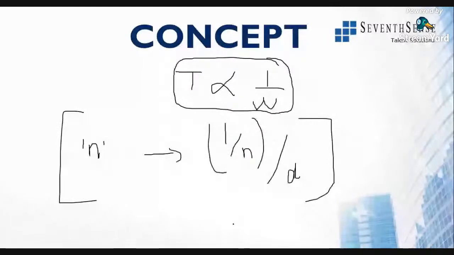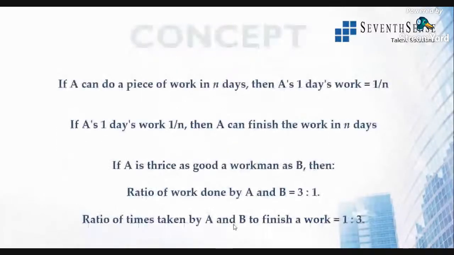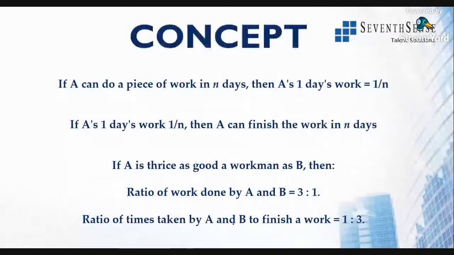All right, so we'll go through what exactly the understanding of the question is here. If A can do a piece of work in n days, then A's 1 day's work is, say 5 days I told you, right? So A's 1 day's work will be 1/5. Similarly, if A's 1 day's work is 1/n, then A can finish the work in n days. Both are vice versa. It is reciprocal.